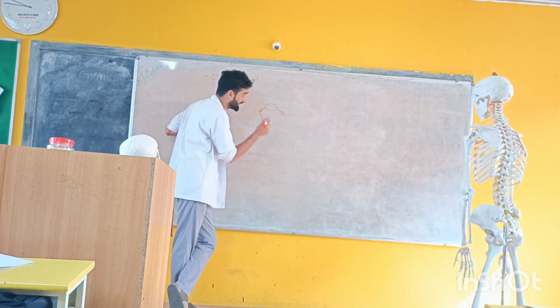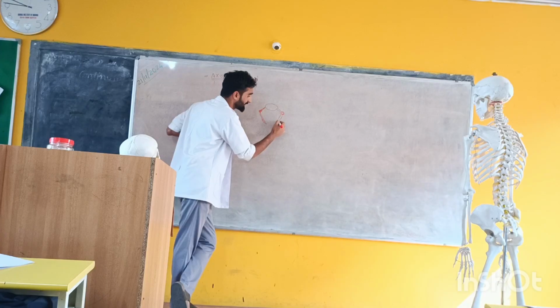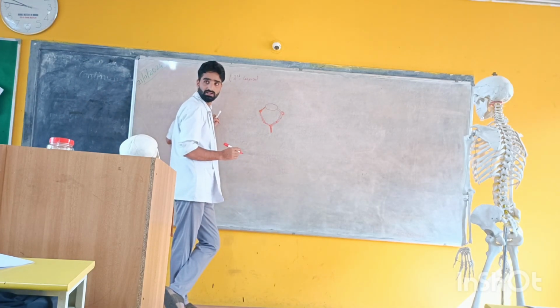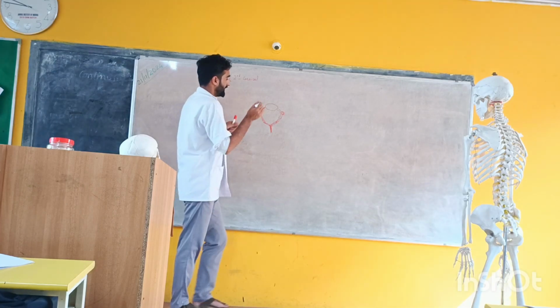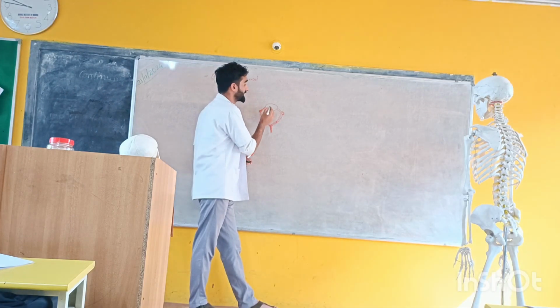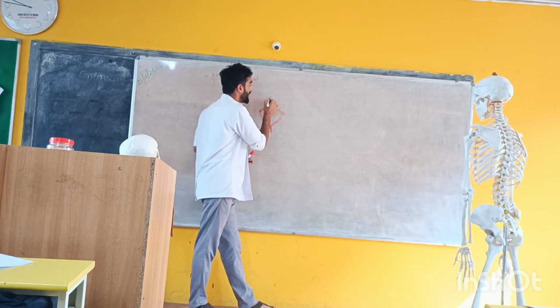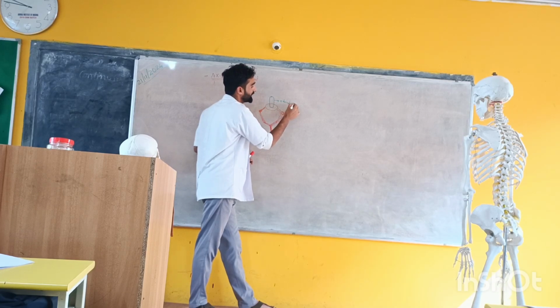Got it? So these bony projections are known as laminae. These laminae will join together and form a process known as the spinous process. On the superior side of the body, it has an upward process. This upward process is known as the odontoid process.